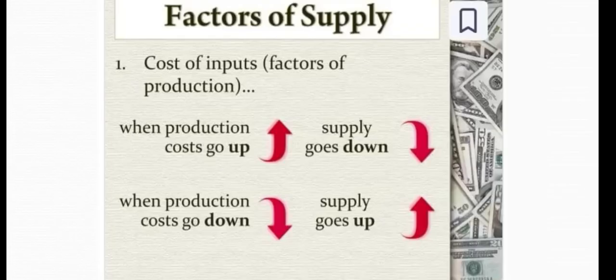Like the factors of demand, there are also factors affecting supply. The first one is cost of inputs, meaning factors of production. When production cost goes up, supply goes down, and when production cost goes down, supply goes up.